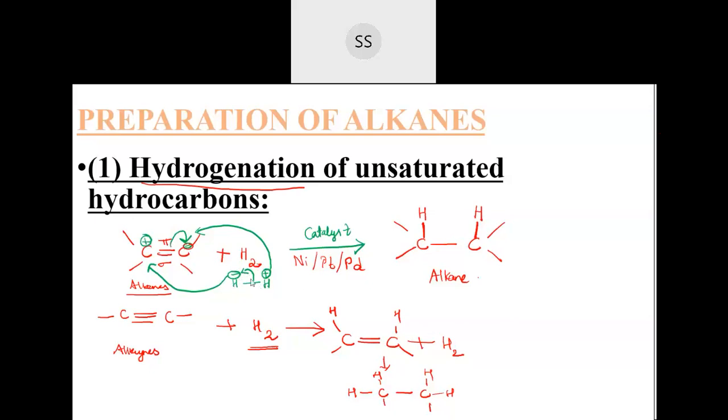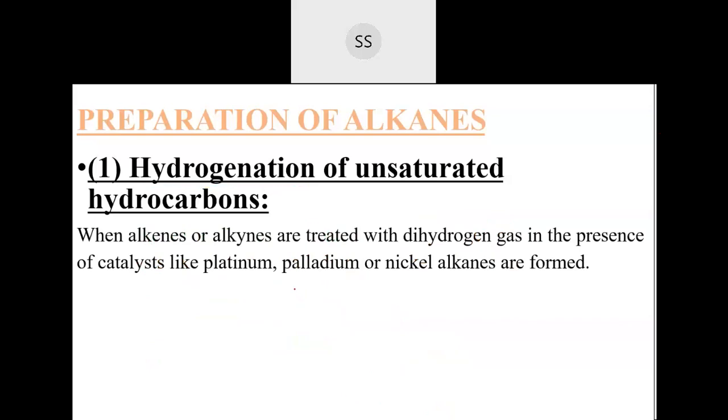Now again, I'll be repeating this once again. First, we are talking about preparation of alkanes here. You are preparing alkanes by taking unsaturated hydrocarbon. Unsaturated hydrocarbon has a double bond, correct? I will directly take an example now. I am taking CH2 double bond CH2, in this simple way. Plus, to this you are supposed to add hydrogen.